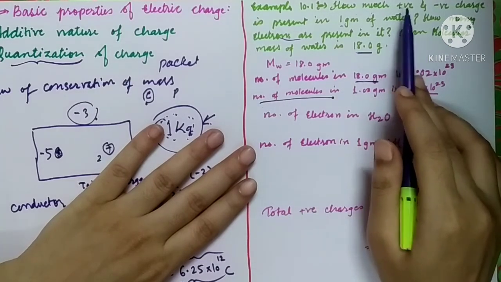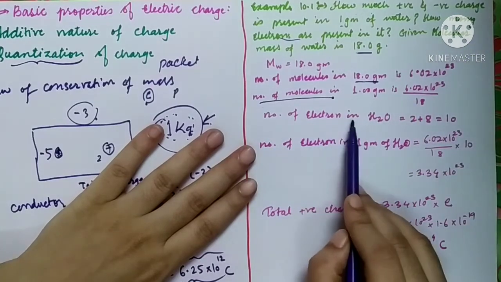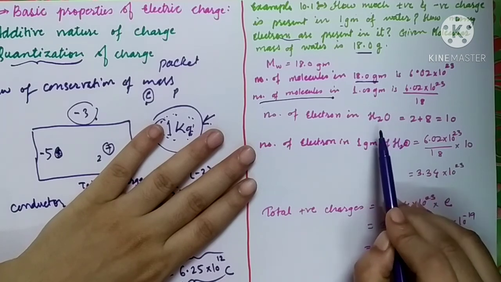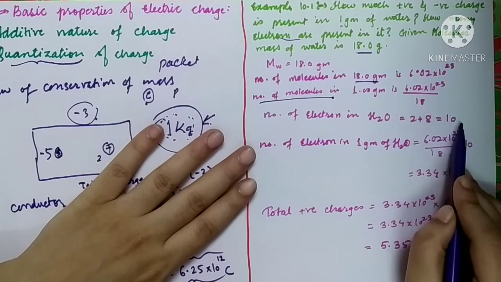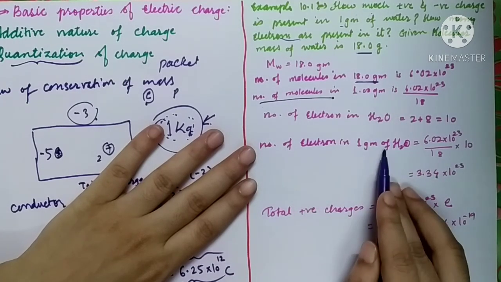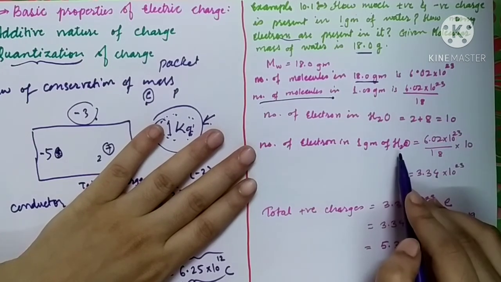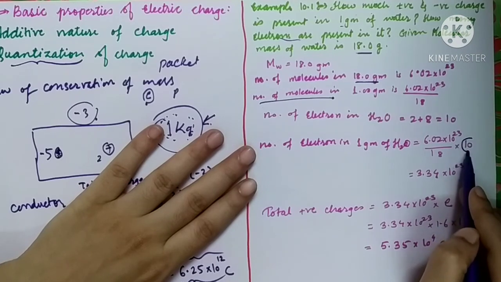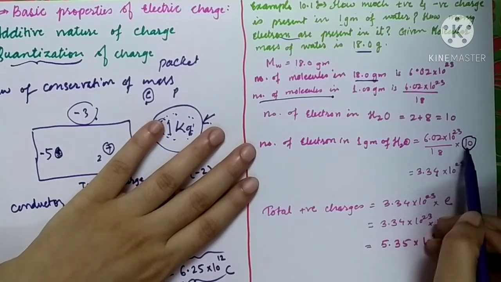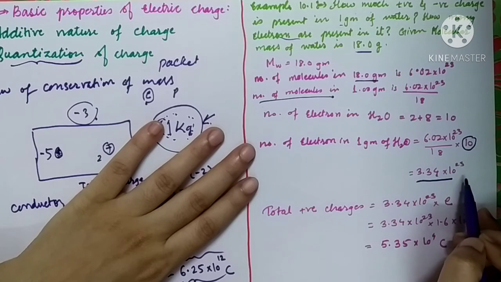Then we have to find the total positive and negative charge, which means the number of electrons in H2O. You all know that there are 2 electrons in hydrogen and 8 electrons in oxygen. So 2 plus 8 is 10. Total 10 electrons are there. So for the number of electrons in 1 gram of H2O, you have to multiply the number of molecules by the number of electrons in one H2O. Here we have multiplied it and we get this number, 3.34 into 10 raised to 23.